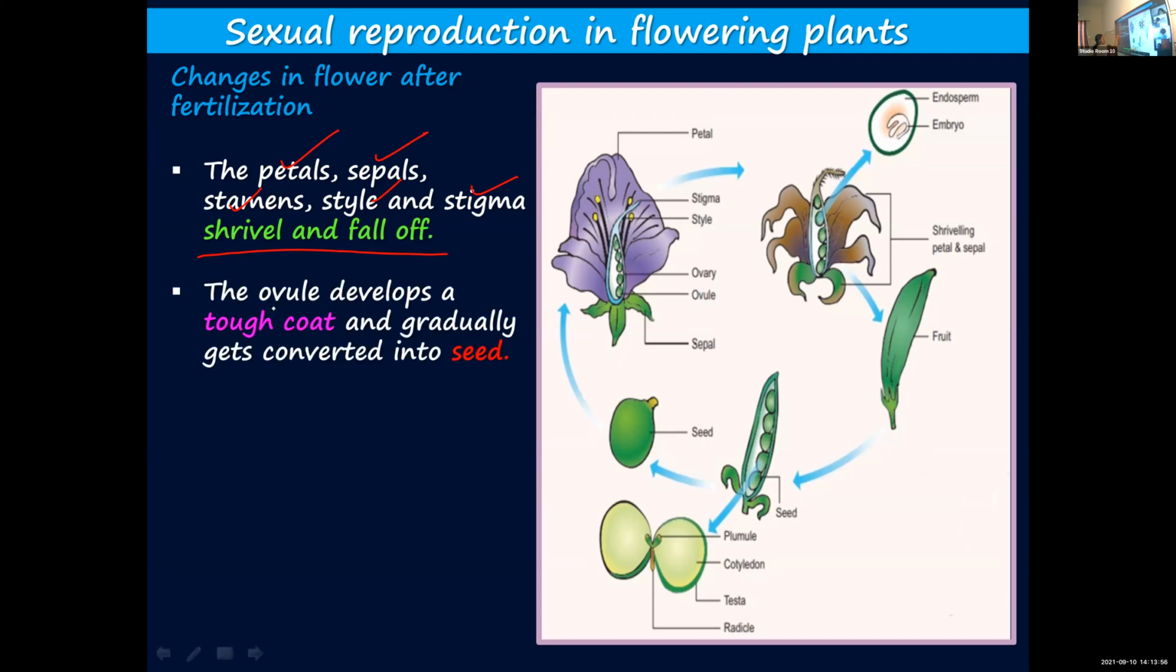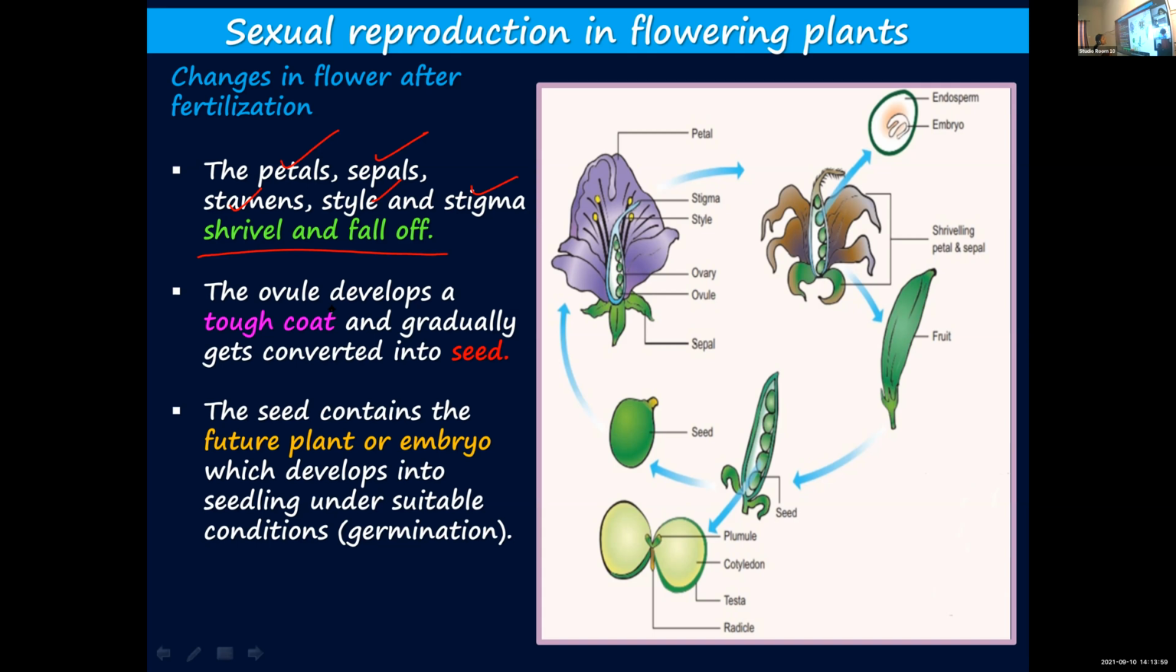Whereas the ovule develops a tough coat around it and forms the seed. And the ovary will change into fruit. Ovary becomes fruit and ovule becomes seed. The seed contains the future plant or embryo. So the ovule develops a tough coat around it and forms a seed, and inside the seed is the embryo, which you know is present within the ovule. When suitable conditions are provided, it can germinate into a new plant. The ovary will ripen and form a fruit.